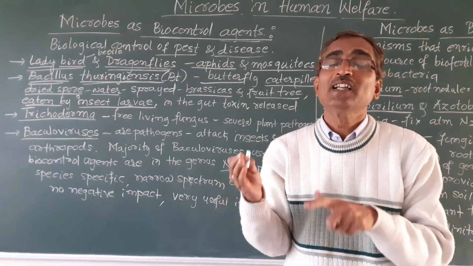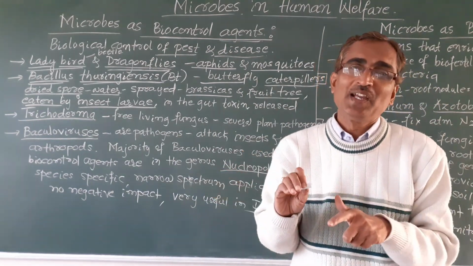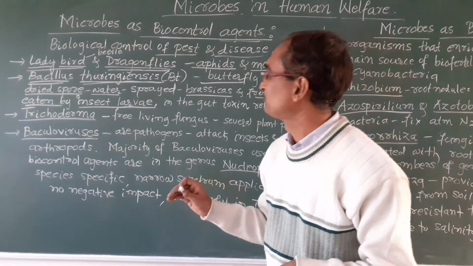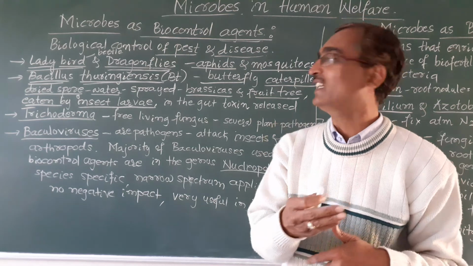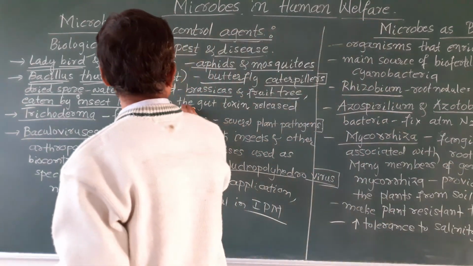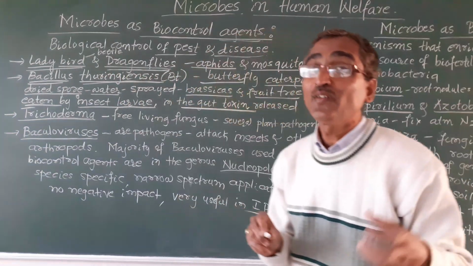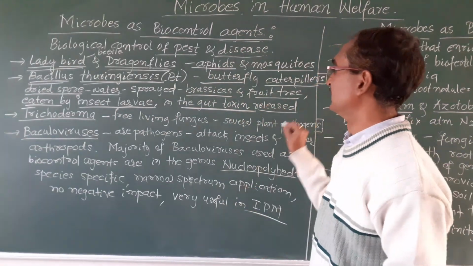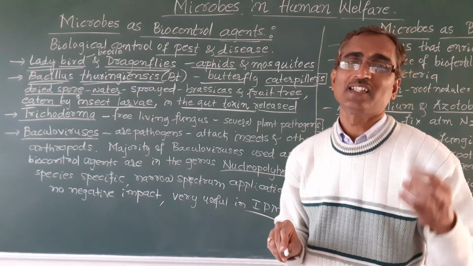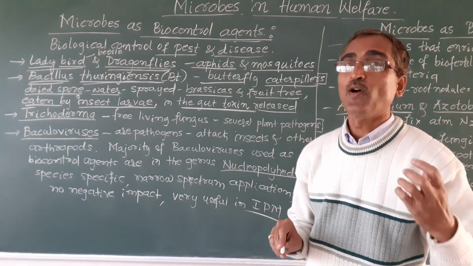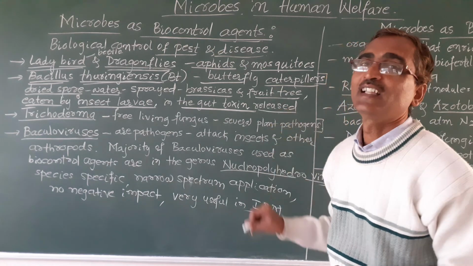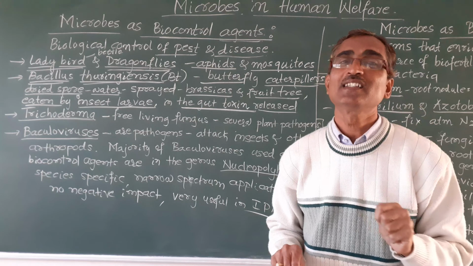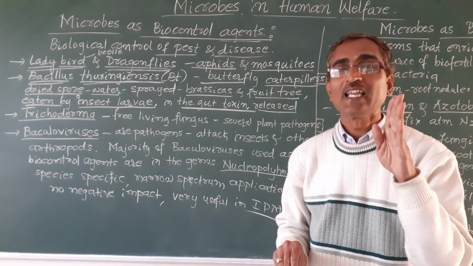The insect larvae feed on these spores, and when the larvae eat them, in the gut of the larvae the toxin is released. That is a toxic substance, a poison, and that kills the insect. So that is how Bacillus thuringiensis is used to control insects.